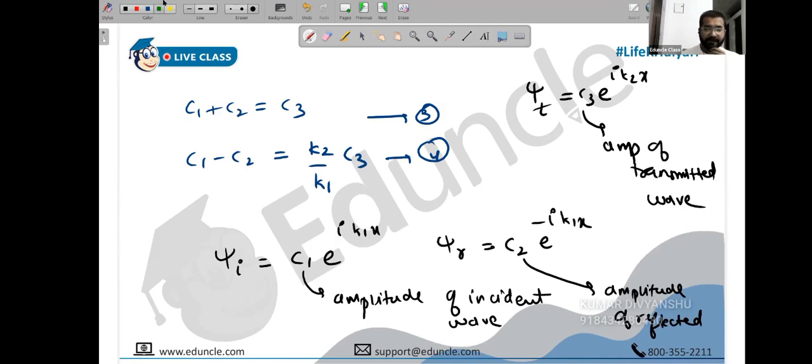And again, I can explain something very beautiful here. When you talk about reflection coefficient, transmission coefficient or absorption coefficient, what was that? Basically, it was the ratio of what to what? Energy to energy. Like you have learned absorption coefficient was energy absorbed upon energy incident. Then reflection coefficient was energy reflected upon energy incident. But can I write intensity instead of energy? Because intensity is energy per unit area per unit time, so you can divide out area and time.